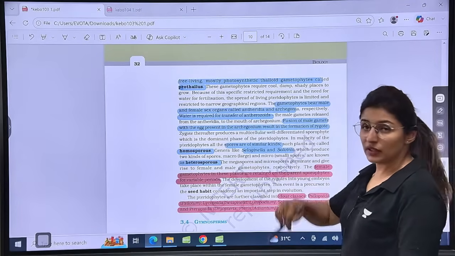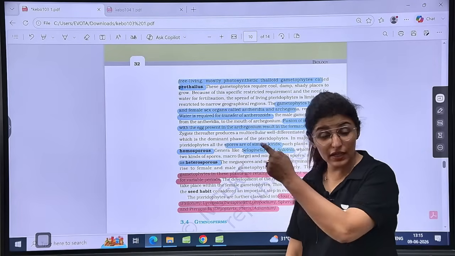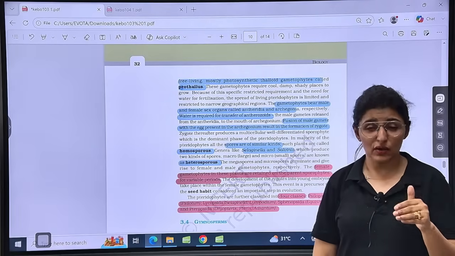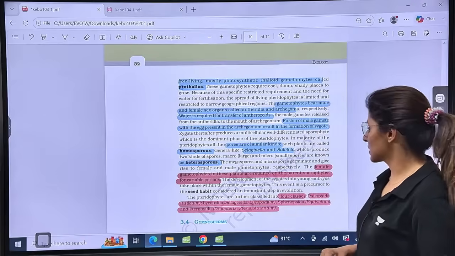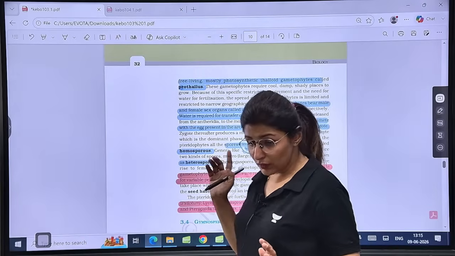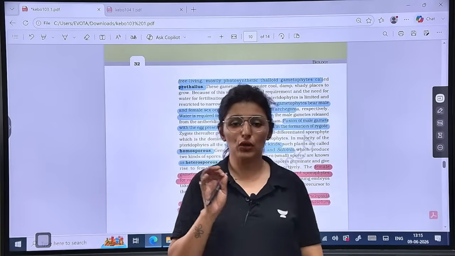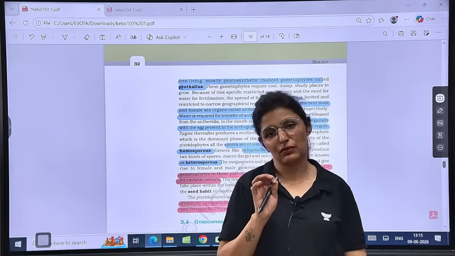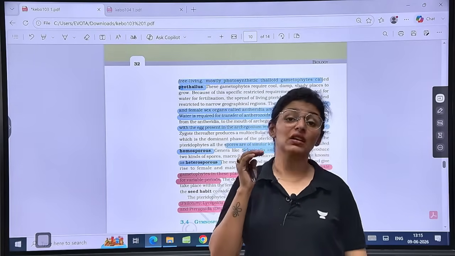Water is required for the transfer of antherozoid. Again, a PYQ. Arrange the following events of the life cycle in correct sequence, guys. So, for solving these type of questions, you should actually refer to those flow charts of marathons that we have discussed and learn them in correct order.